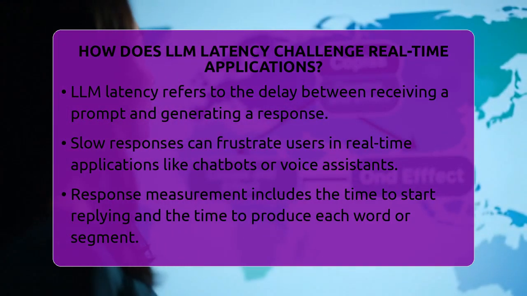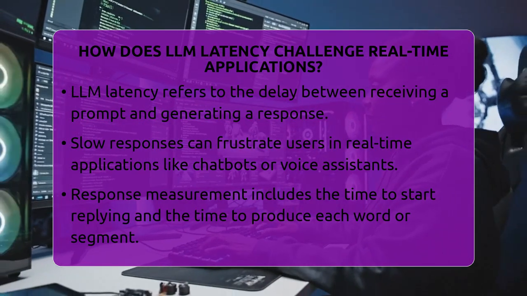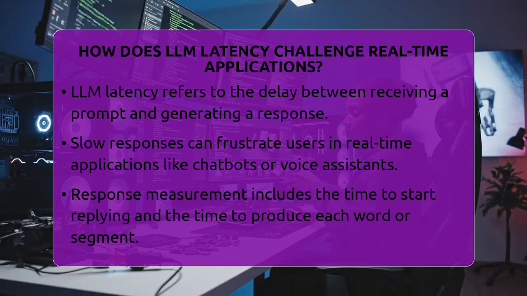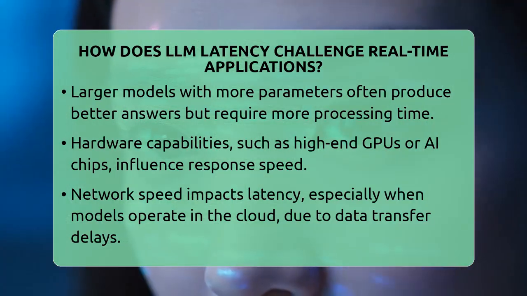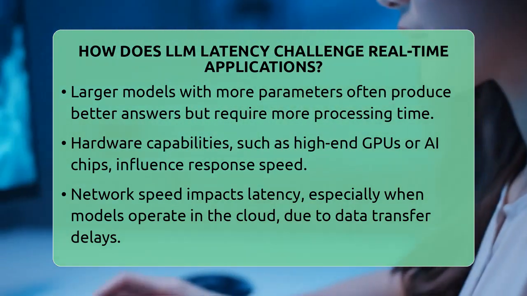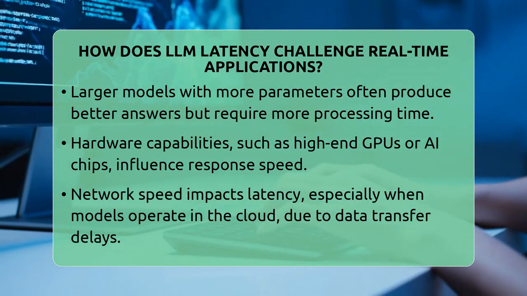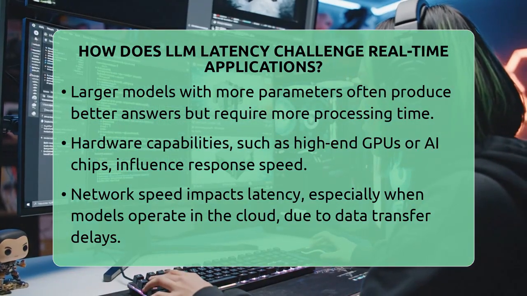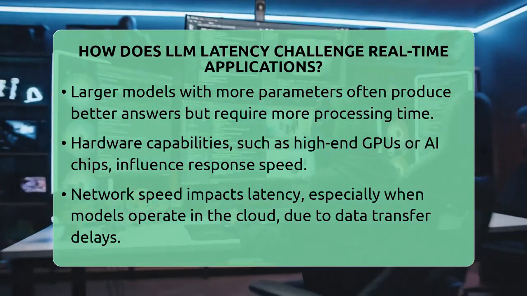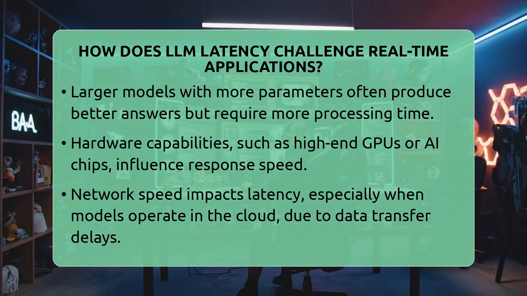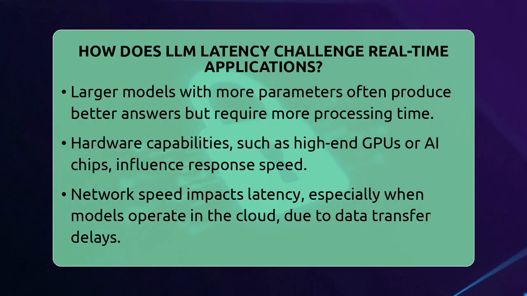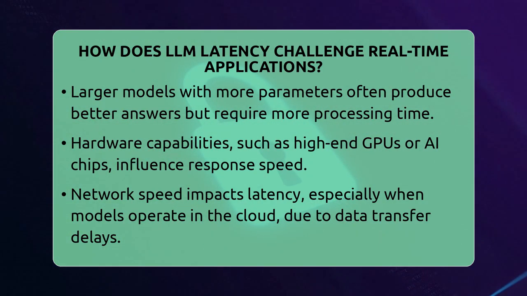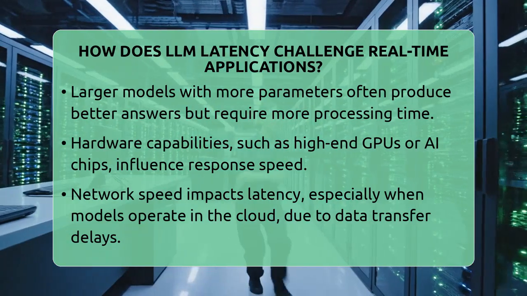In real-time applications like chatbots or voice assistants, quick responses are key. Users expect almost instant feedback, or they might lose interest or trust. There are two main ways to measure latency. One is the time it takes for the first part of the response to appear. The other is how long it takes to generate each word or piece of text after that. Both matter because delays at any point can make the interaction feel slow. For example, if it takes several seconds just to start replying, the flow of conversation breaks down.